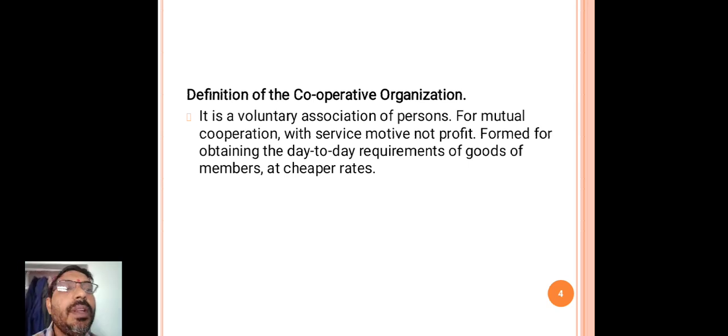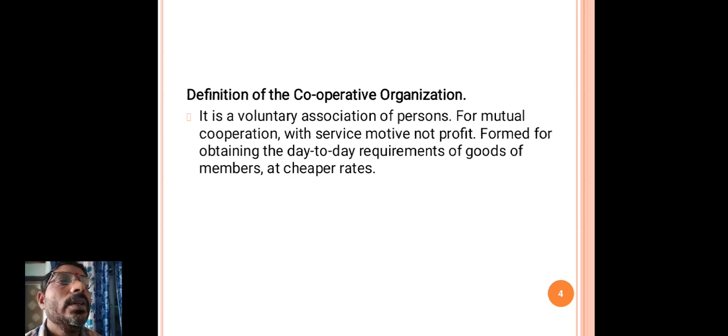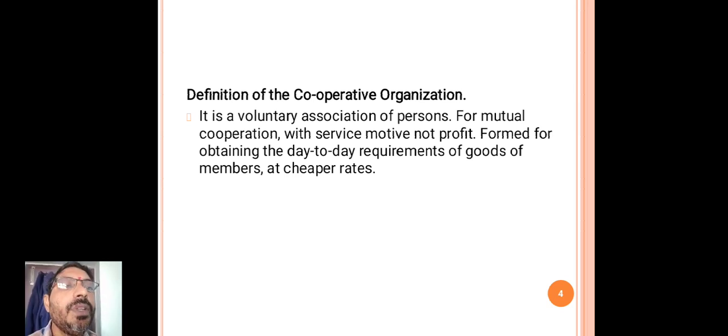Up to now, what we have discussed, sole trading, partnership and the joint stock company, come under profit-oriented businesses, established for getting profit.